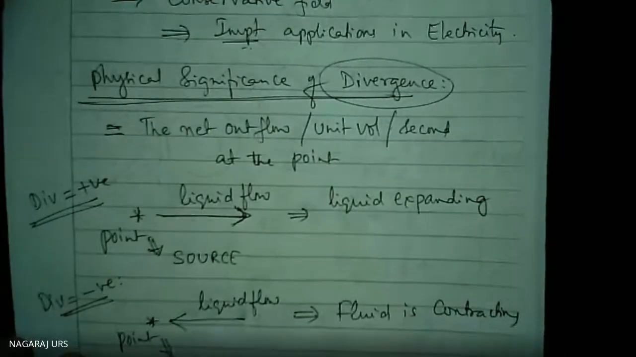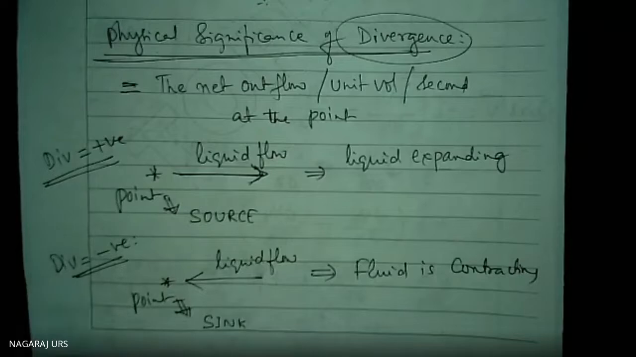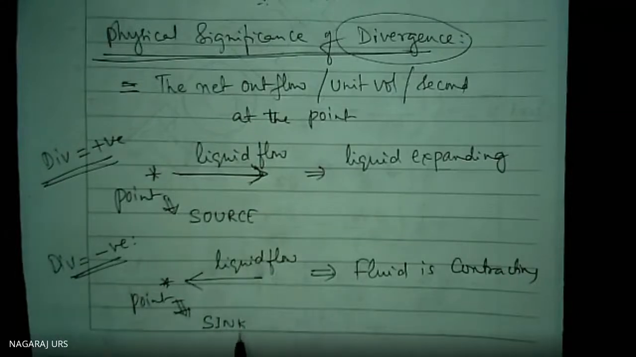Then this point is not a source here. Thermodynamics you have already studied. Now it is not a source, it is called by the name the sink, just like your wash basin. After washing our hands, the water is flowing towards the sink, the wash basin.